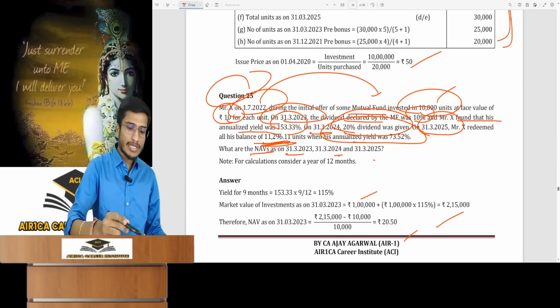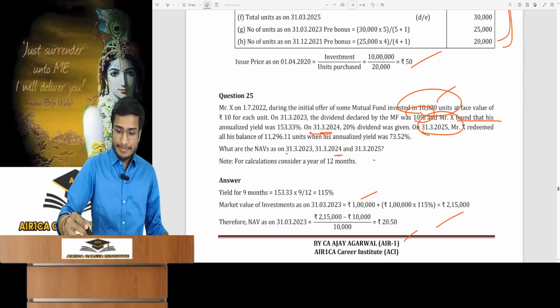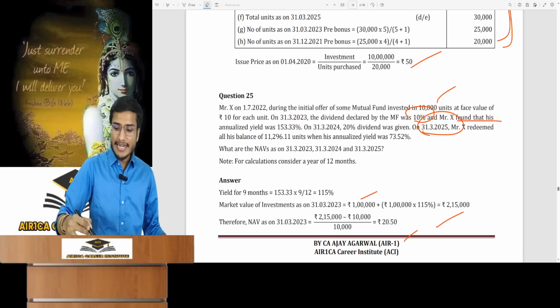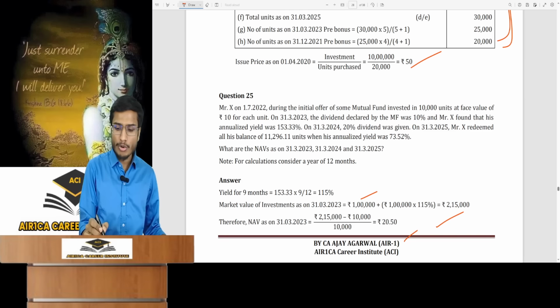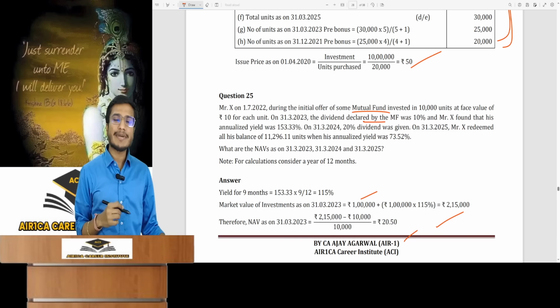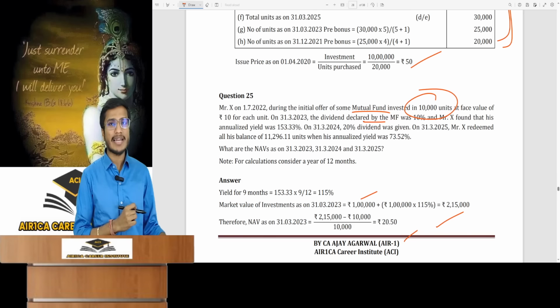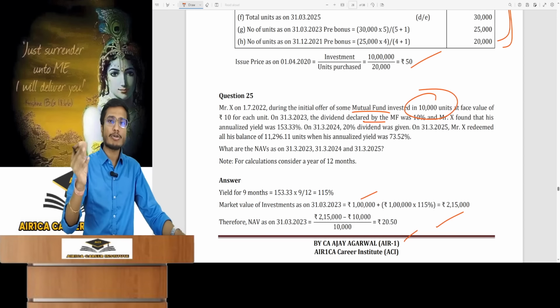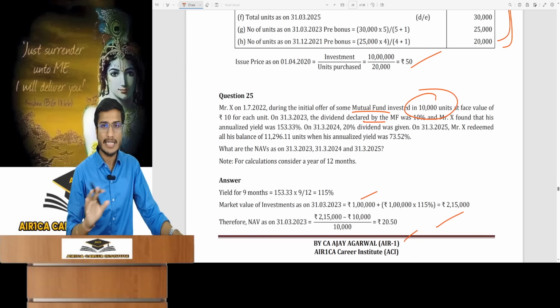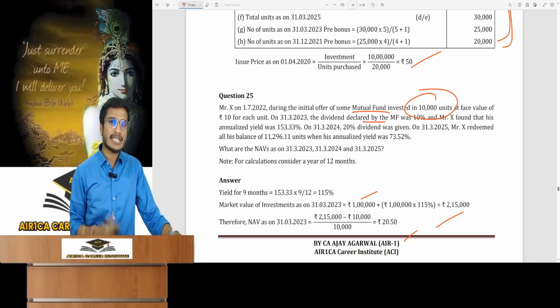Now look at this question. Which plan is it? It's about dividend, so it must be dividend payout. Nothing is mentioned about whether it's dividend reinvestment or something else. So this is dividend reinvestment. So how did you know? It's easy to determine since I invested 10,000 units initially. You might think the institute omitted information or made assumptions. Not so. You will have to use your mind.